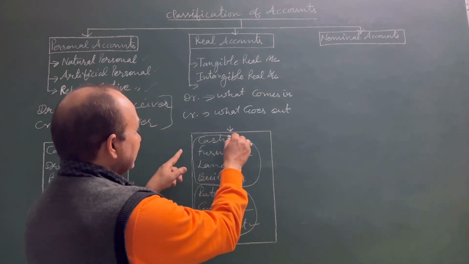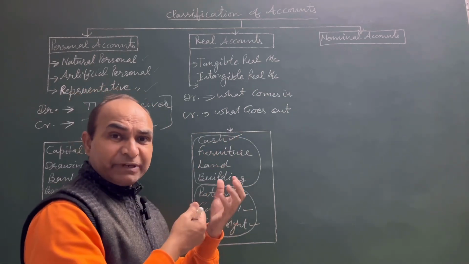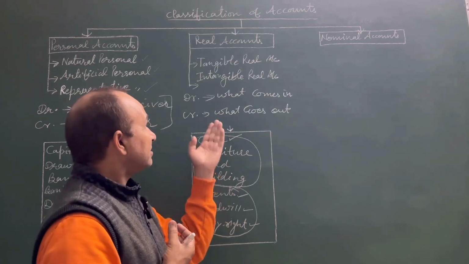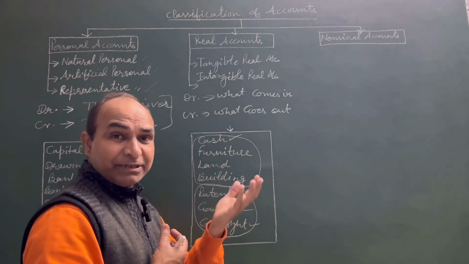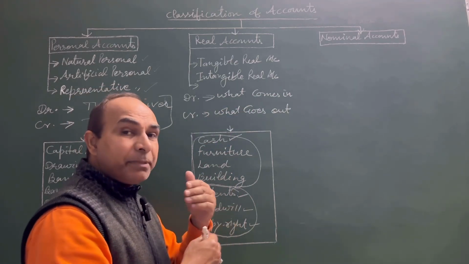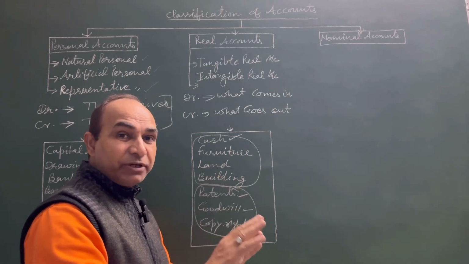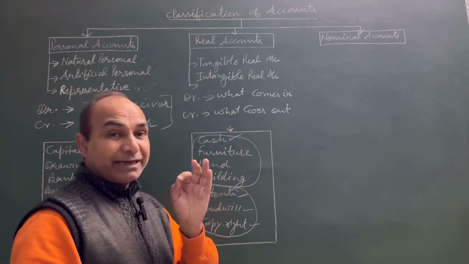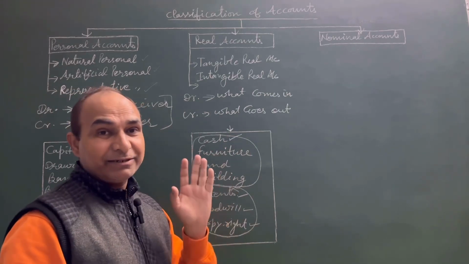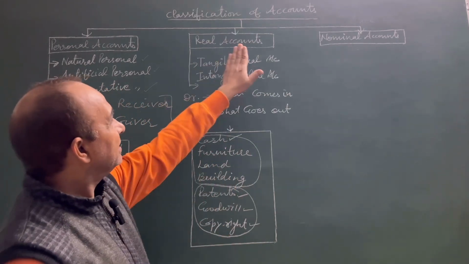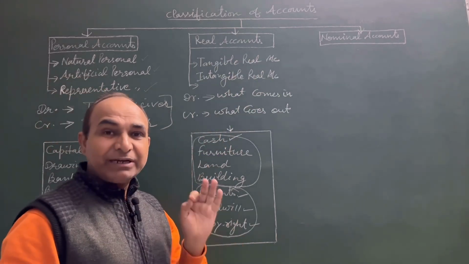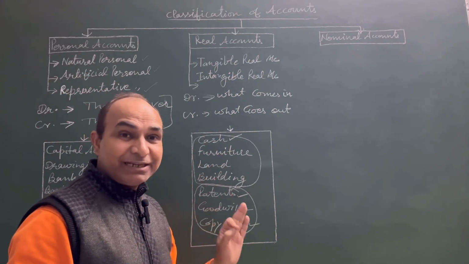For example, take the example of cash. If we receive cash, the cash account will be debited, that is coming in. And when any payment is made by cash, cash is decreasing, that is going out. In that case, cash account will be credited. So I repeat this: under real accounts we include tangible and intangible assets.